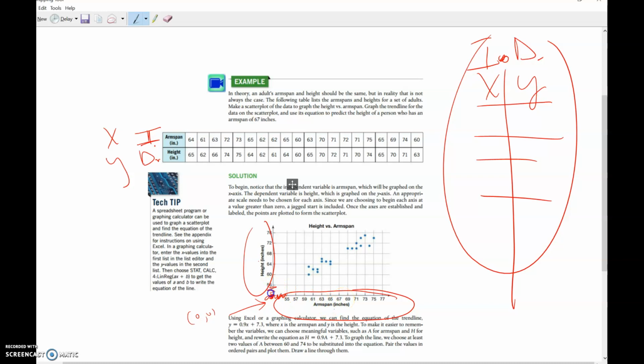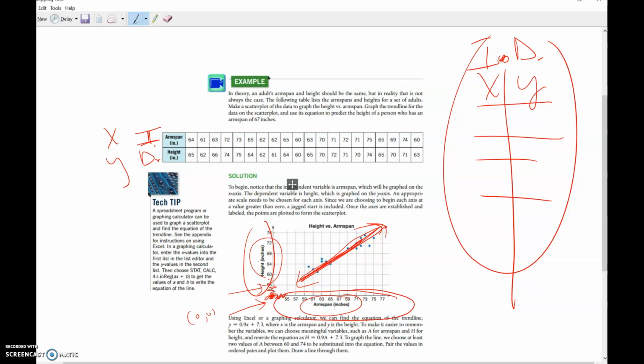And then again, they chose to skip a lot here. They start at 56, and on this one, they went by 4s, but they could have maybe gone by 2s if they had space. And then remember, you plot all your points. And to me, it looks like there's an average line about right there. So it looks like a positive correlation. So people with longer arm span tend to be taller.